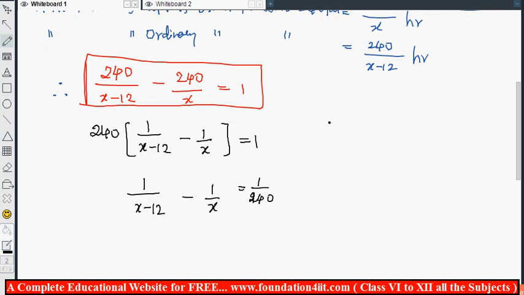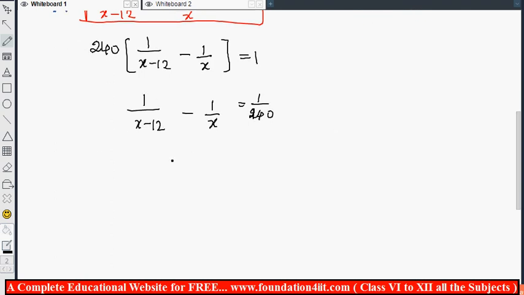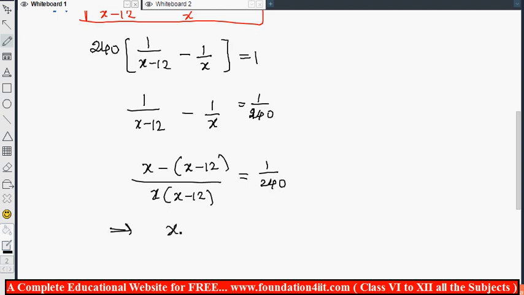Do the LCM on the left side, you can do it directly: 1 into x is x minus 1 into x minus 12, by x into x minus 12. Just I took the LCM, that is equal to 1 by 240. So simplify the numerator: x minus x plus 12 by x into x minus 12, that is x squared minus 12x, is equal to 1 by 240.